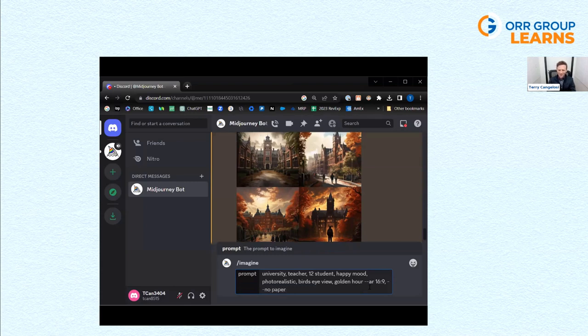It's not the best at this, but we'll give that a try. We don't want paper because we want it to be digital. And this one's a fun one. You can do chaos, and chaos ranges from 0 to 100. If you want 4 completely disparate images, you do 100 and they'll be wild. So let's go somewhere in the middle and do chaos 50.